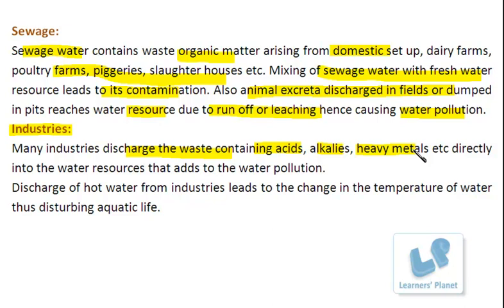As a result, the water present in this coil warms up. It gets heated up. Now this hot flux of water is directly released into the water resource, and due to this the temperature of the water changes. As the normal temperature increases, it is going to disturb aquatic life. So industries lead to water pollution in two different ways. One is by the addition of these undesirable components, and second is by changing the temperature of the water bodies.